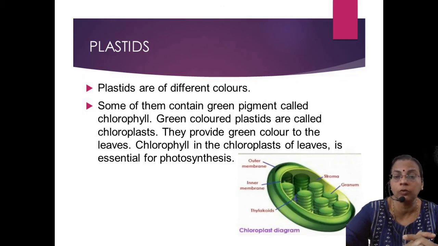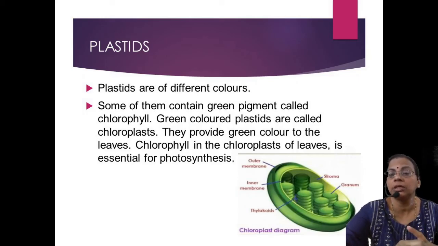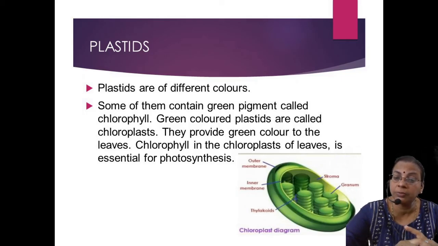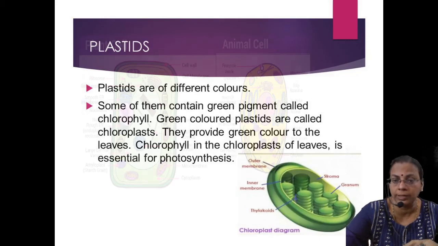Tubers, tapioca, and kolli are also white in color and colorless. So there are three types of plastids: chloroplast, chromoplast, and leucoplast. Chloroplast performs photosynthesis with the help of the green pigment chlorophyll and synthesizes food. Coloring is given by chromoplast, and storage is performed by leucoplast.